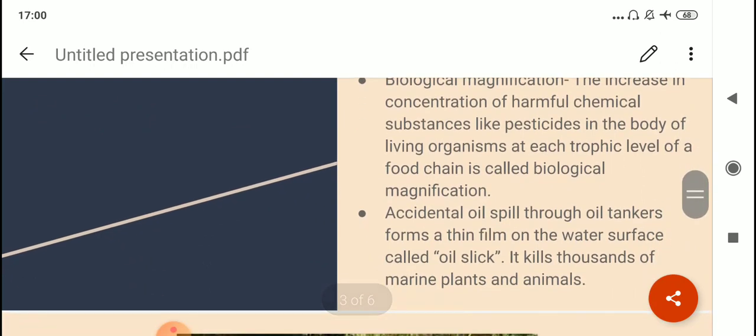Then accidental oil spill through oil tankers forms a thin film on the water surface called oil slick. As I told you, children, there are oil tankers, and if there is some sort of leakage, then it will lead to oil spill, and whenever the oil gets spilled, oil being lighter, it will form a thin film over the water body, and that is known as oil slick. Now because of oil slick, the water has lost its connection with the environment. So this leads to the killing of thousands of marine plants and animals.